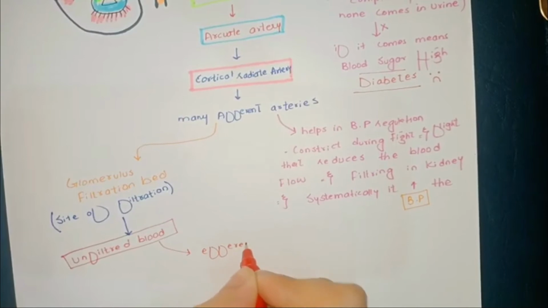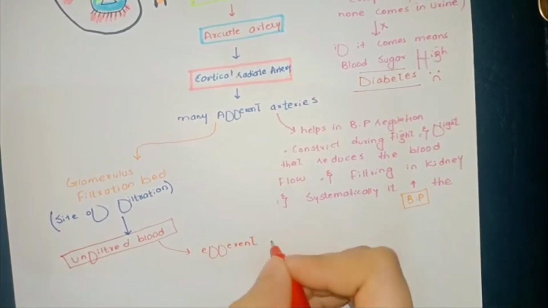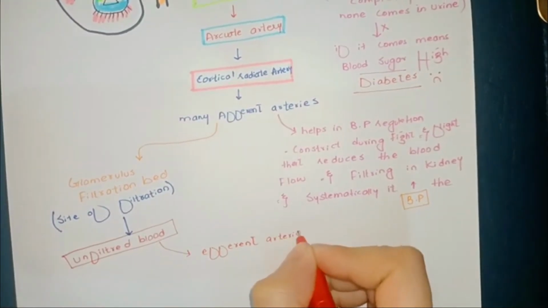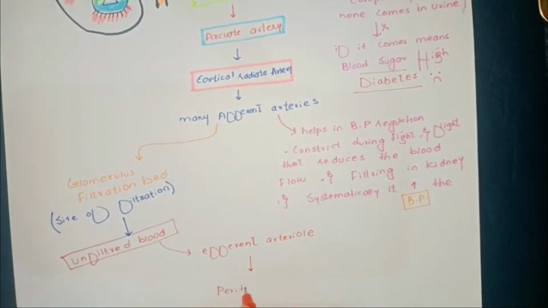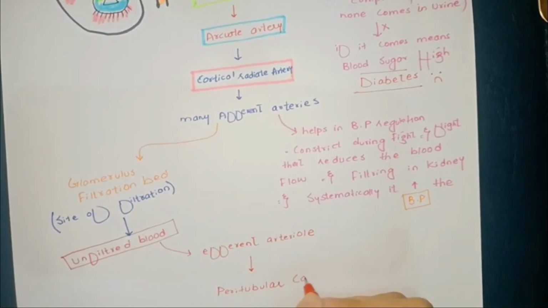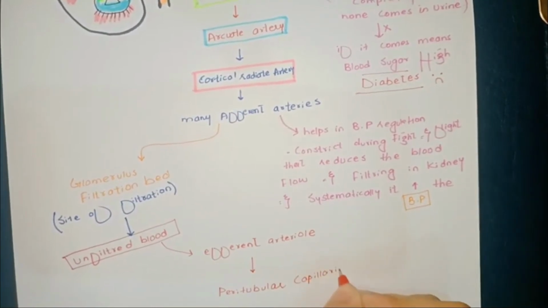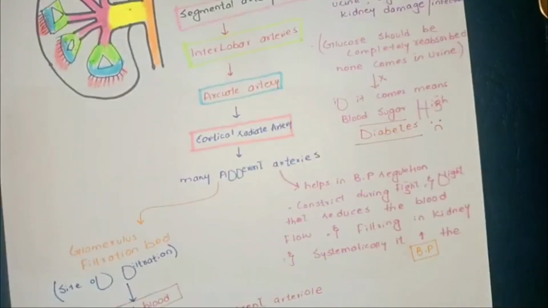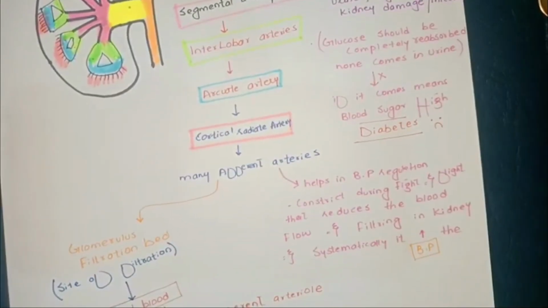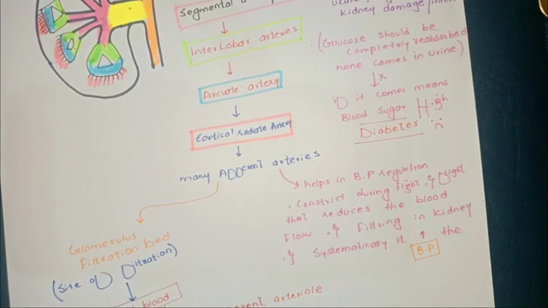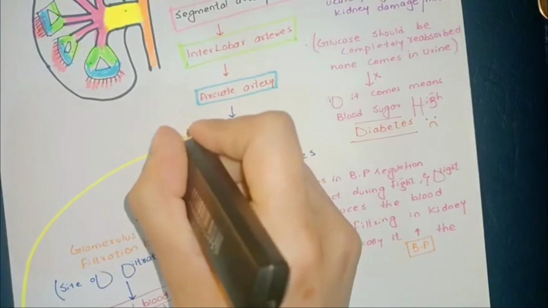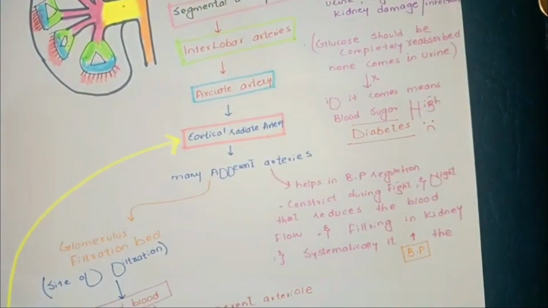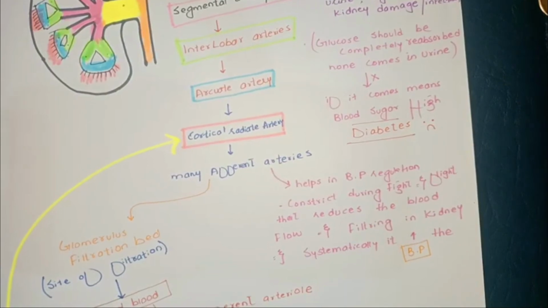Efferent, it's pronounced with the E. Efferent arteriole. Then it goes down to the peritubular capillaries, which then radiate into the cortical radiate artery.